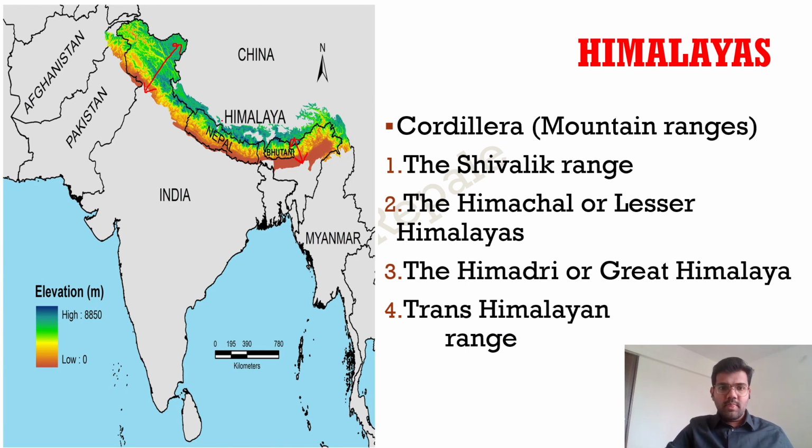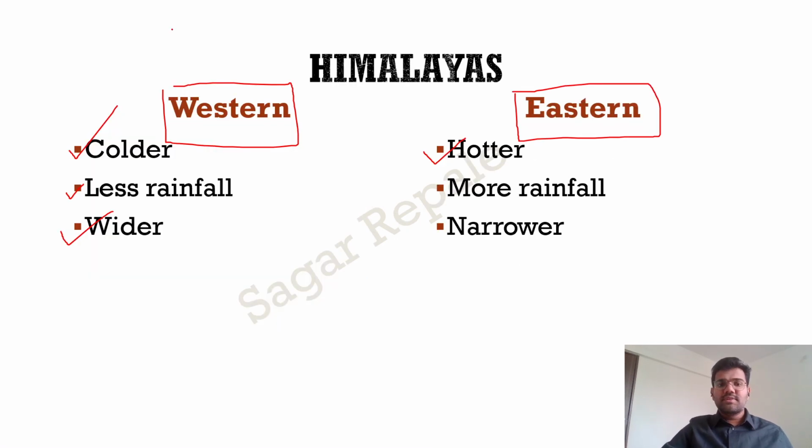present over here. The Shivaliks are absent. The Shivalik range is present in the Western Himalayas, but here it is absent. Also, the Trans-Himalayan ranges are more wide in the Western Himalayas. I hope this basic difference is clear.